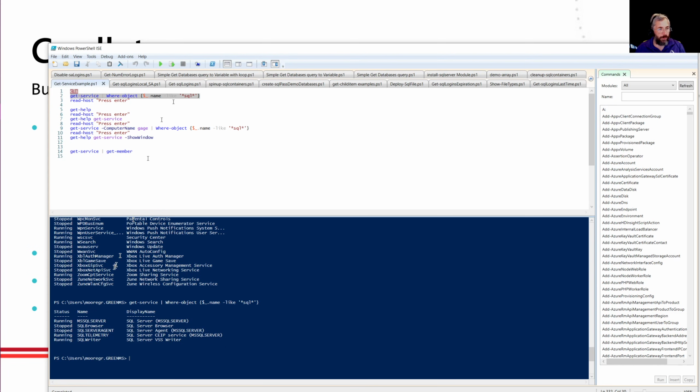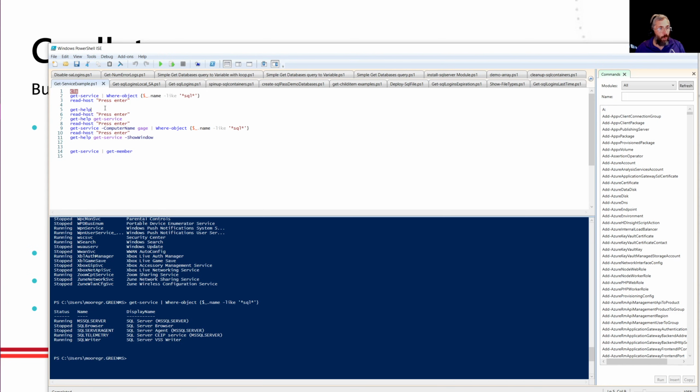SQL Server is running, we can see that right here. SQL Browser is stopped, SQL Agent is stopped, and these other 2 services, they're also running. Now I'm running SQL Express, so I expect that to be stopped on my box here. But if I'm running a production server, I probably want SQL Agent running, so I could have a job that makes sure these things are running, goes out and gets me information, sends me an email and an alert. It's not running.